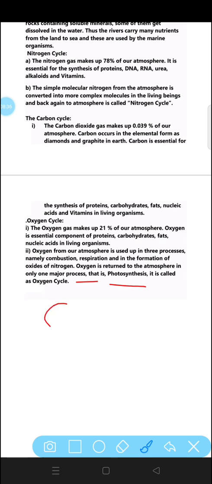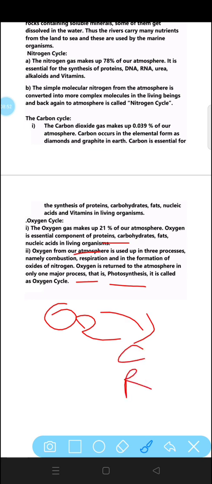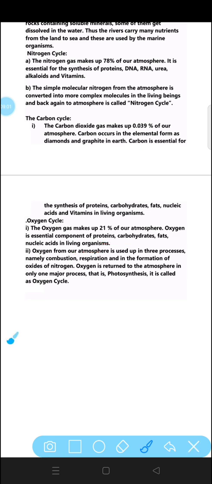So first of all, oxygen that we get in our atmosphere is converted into different types of components like protein, carbohydrate, fats, nucleic acid in living organisms. Then it can be used in combustion, respiration and in the form of oxides. And then it will be returned to our atmosphere. So this is called the oxygen cycle. A cycle is basically a process in which the substance gets used up and returned to the atmosphere in the same manner. So that's all about the oxygen cycle, carbon cycle, nitrogen cycle and water cycle.